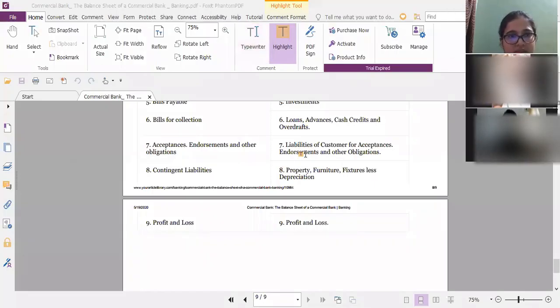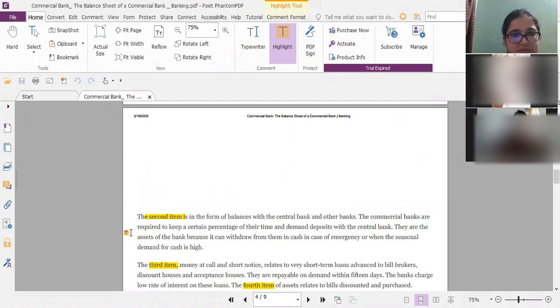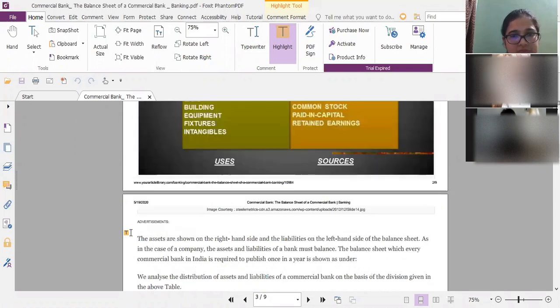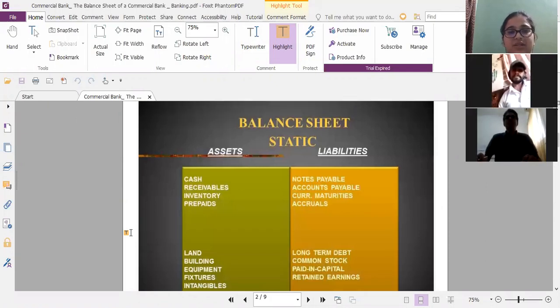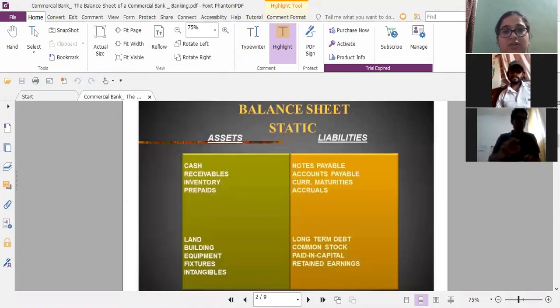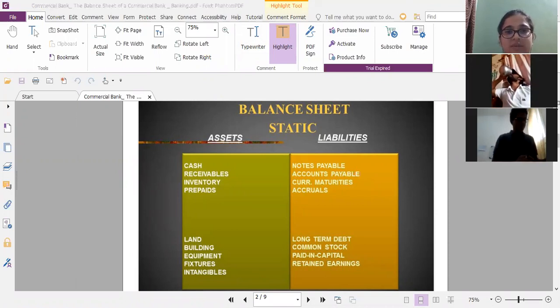Okay, so as you all can see on your screen, this is how the balance sheet looks. In a balance sheet, basically there are assets and liabilities. Liability means ದ್ರವ್ಯತೆ, asset means ಆಸ್ತಿ.